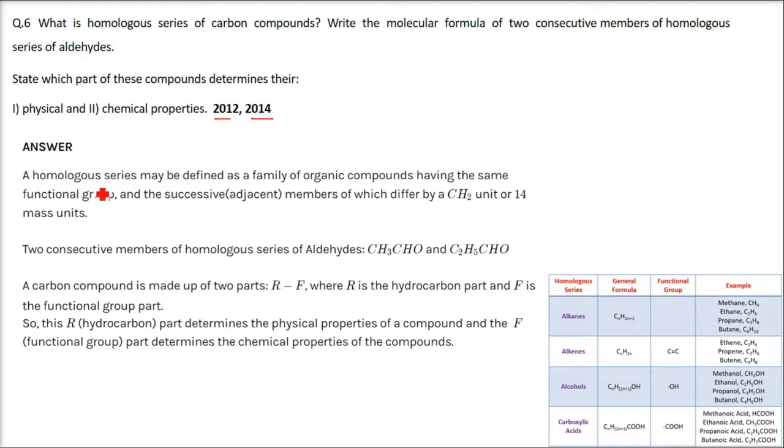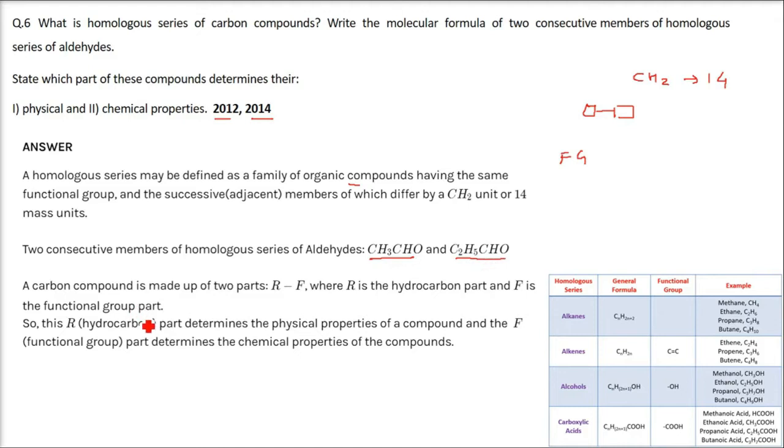So a homologous series may be defined as the family of organic compounds having the same functional group. So the functional group is same, and the successive members, that is the one, then the adjacent one, then the next one, differ by CH2 unit or 14 mass unit. Two consecutive members of homologous series is being asked. So two of these aldehydes are CH3CHO and C2H5CHO.